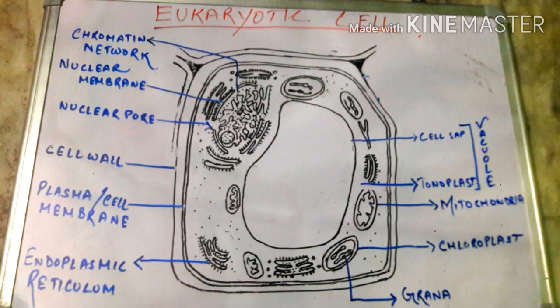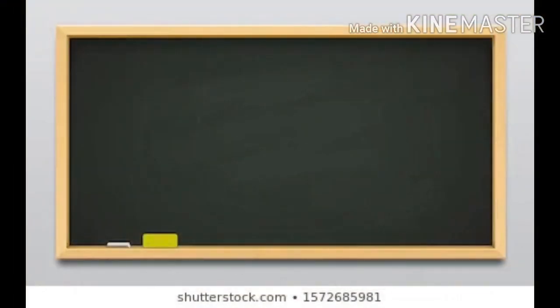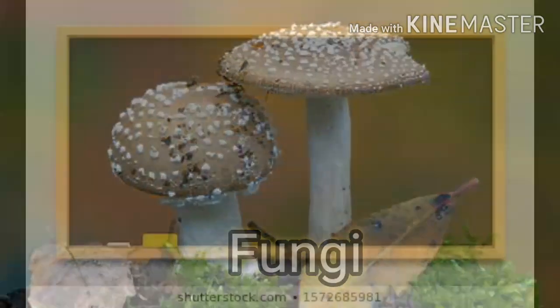A eukaryotic cell is much more complex than a prokaryotic cell. Eukaryotes appeared about 200 million years ago and probably evolved from prokaryotes. Eukaryotes include protozoa, fungi, green plants, and animals.